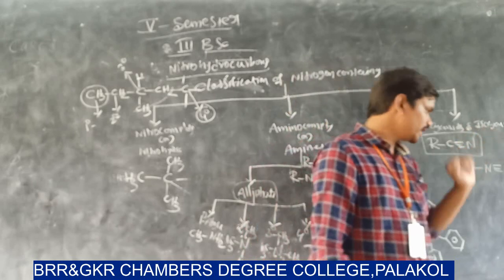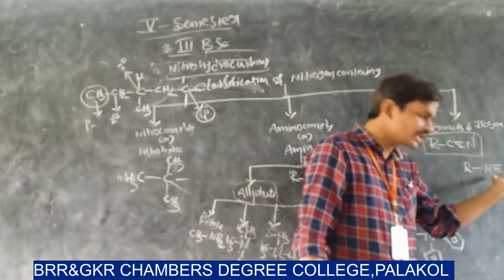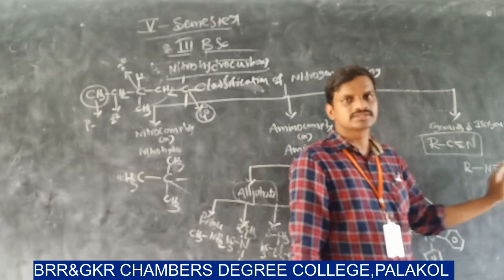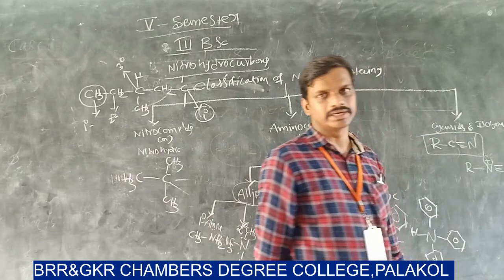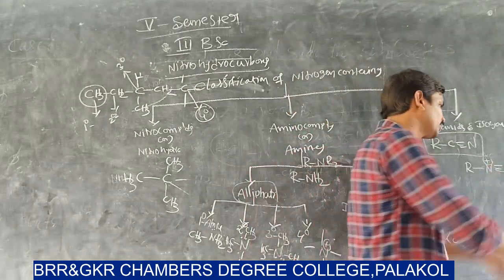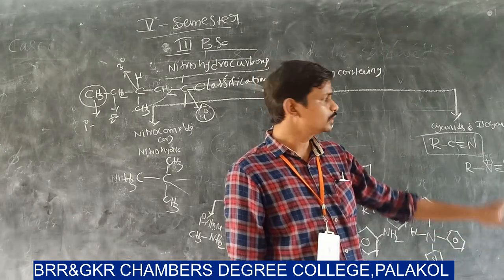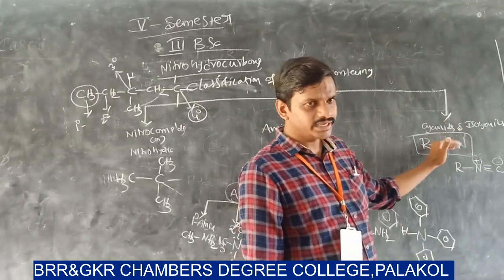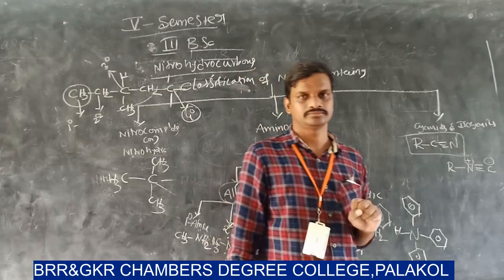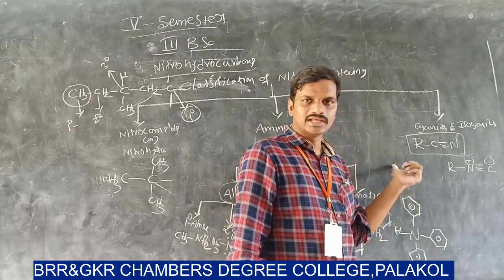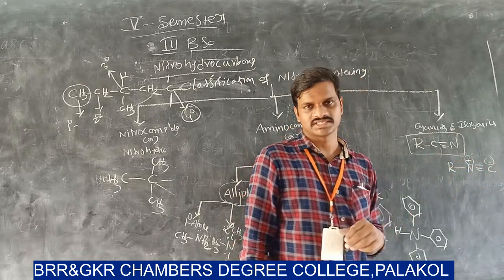In cyanides, the alkyl group or aryl group is attached to the carbon atom in the C triple bond N. In isocyanides, the alkyl group or aryl group is attached to the nitrogen atom in the cyano group. Here nitrogen has 4 bonds, so it carries a positive charge. Here the carbon has only 3 bonds, so it carries a negative charge. These cyanides and isocyanides are also classified into 2 types: aliphatic cyanides and aromatic cyanides.